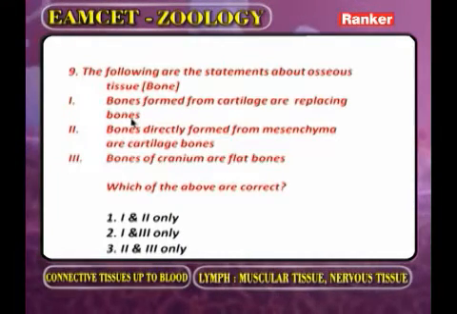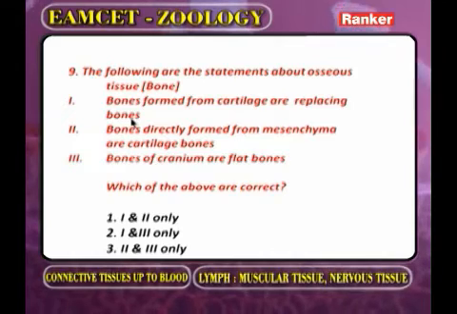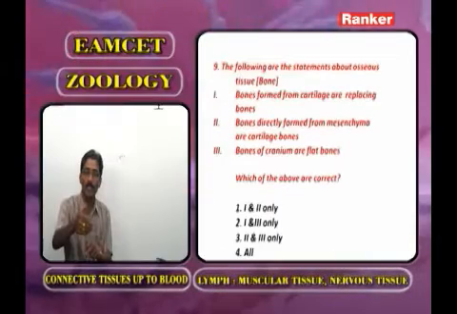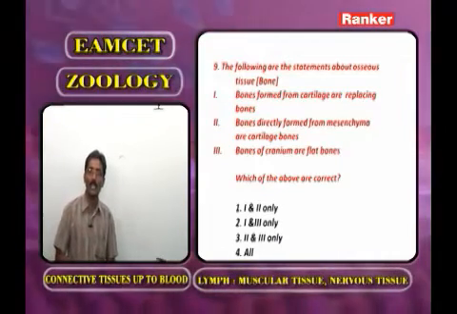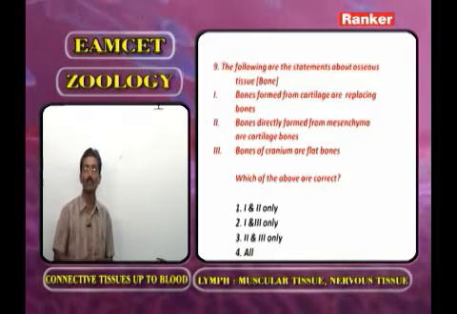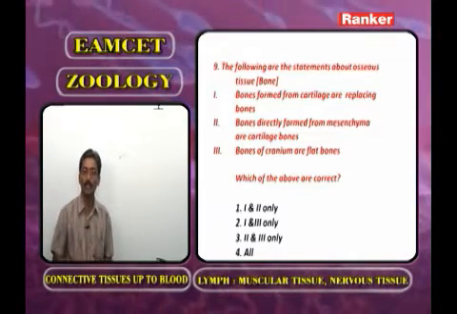In the embryonic stage hyaline cartilage is present. As development goes on, the hyaline cartilage undergoes ossification and becomes a bone. Such a bone derived from the hyaline cartilage we call a replacing bone, or cartilage bone, or endochondral bone.